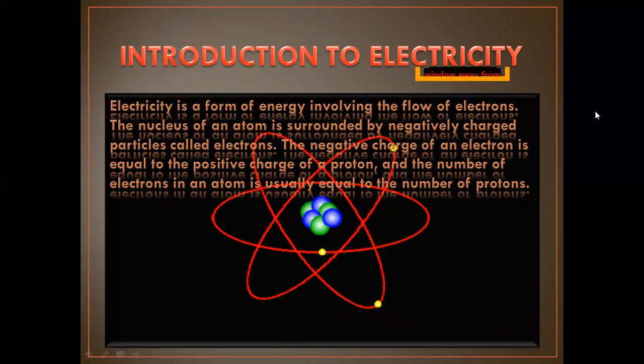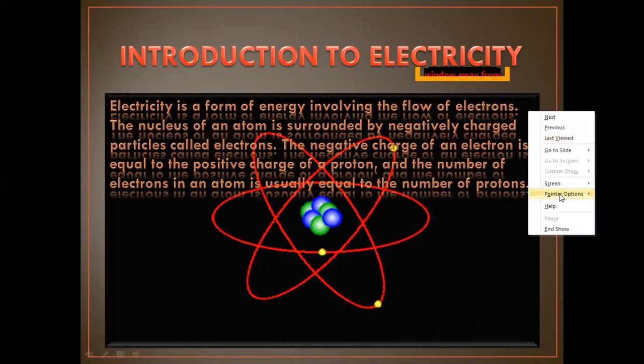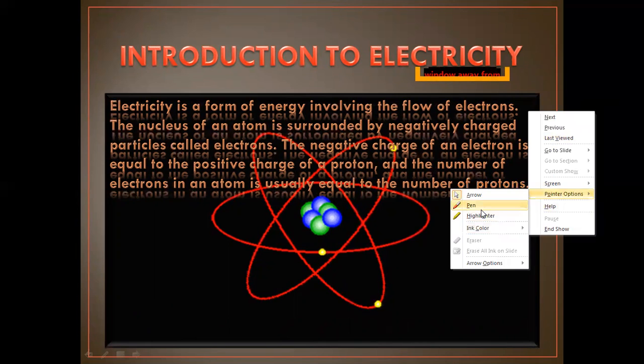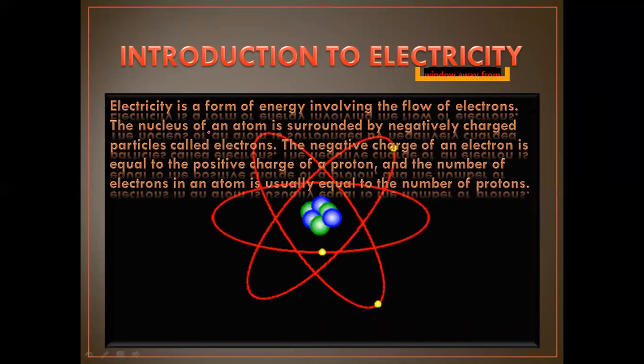Introduction of electricity. Electricity is a form of energy involving the flow of electrons. The nucleus of an atom is surrounded by negatively charged particles called electrons. The negative charge of an electron is equal to the positive charge of a proton, and thus the number of electrons in an atom is usually equal to the number of protons. It means that the atom is neutral.